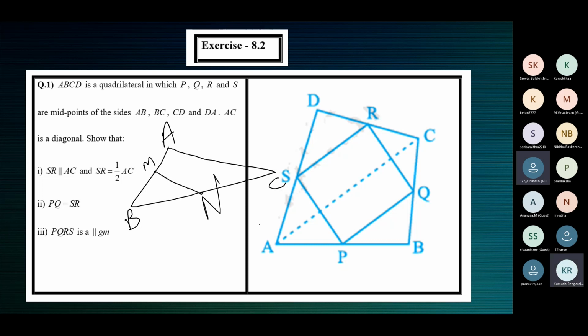If these are given to us, then what are the results by the midpoint theorem? Ma'am, MN is half of AC. MN is equal to half of AC. Then one more result. MN is parallel to AC. MN is parallel to AC and MN is equal to half of AC. These are the two results we get by the midpoint theorem.